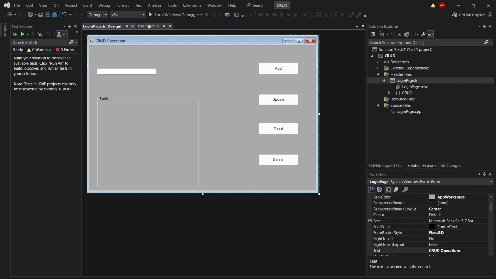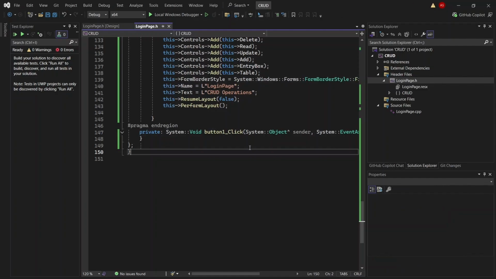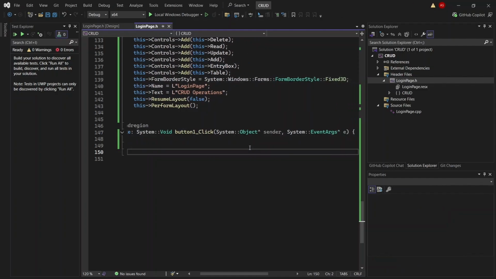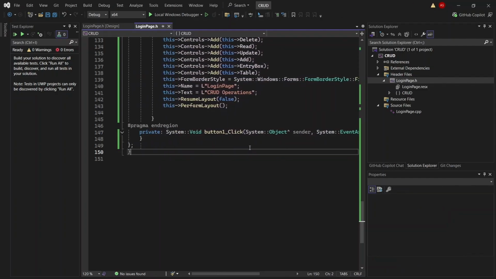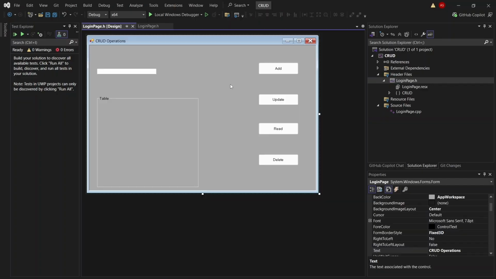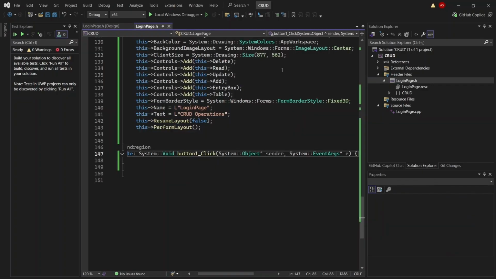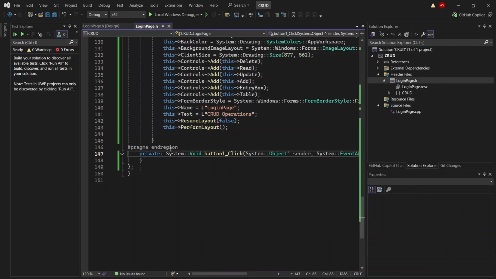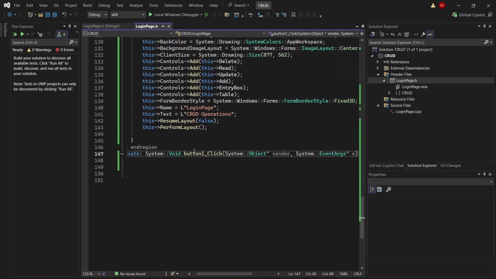Now what you have to do is, that's my whole screen and I want to write code for the add button. If you go here, you will see there is no add button function written here. But what we can do is just double click on the component, and a specific function body for that component will be set.